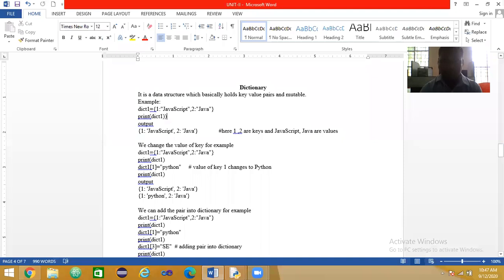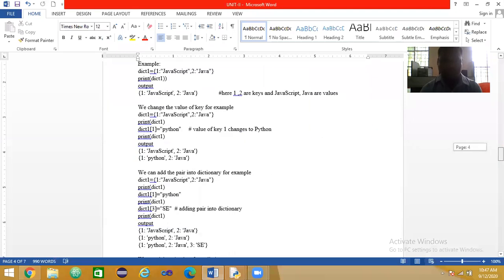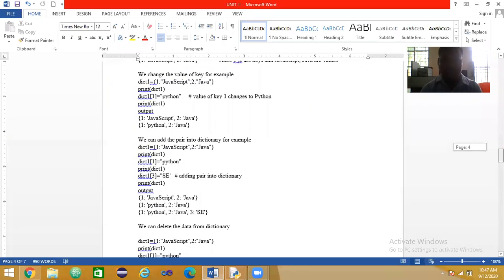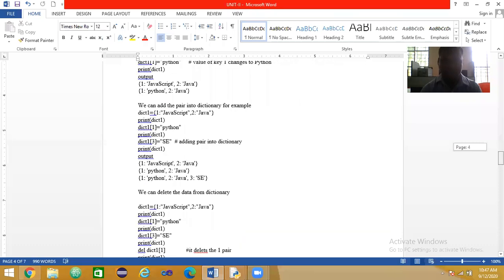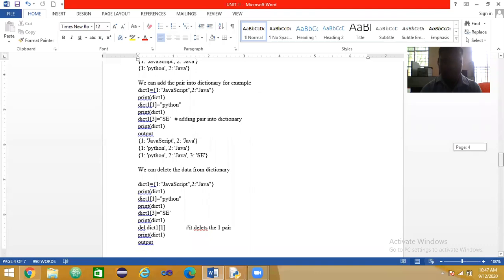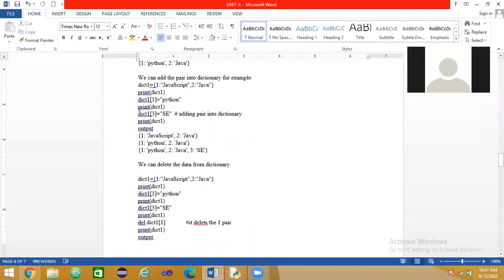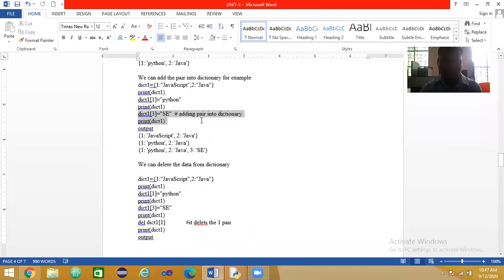So we can also add a pair into the dictionary.